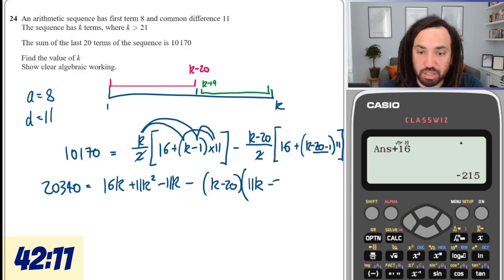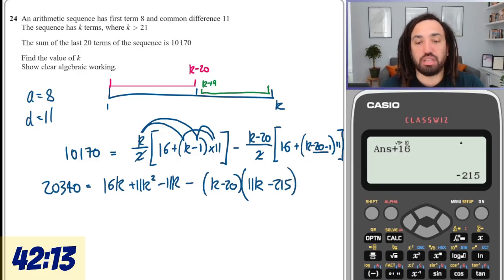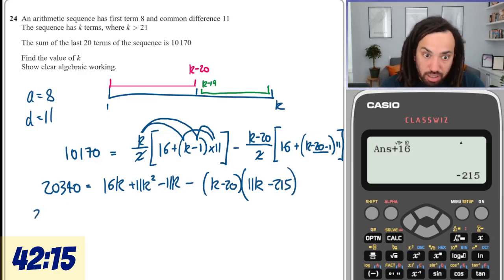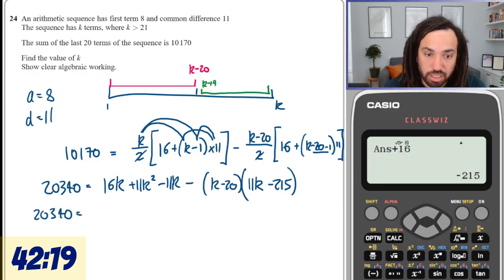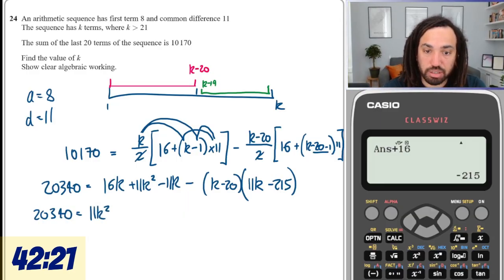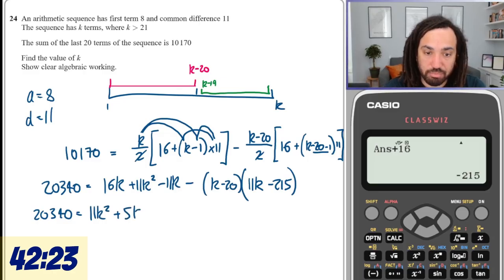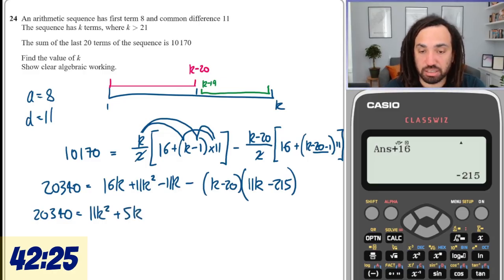And we get this minus that. Oh my gosh, what a question. I really hope this is right. Okay, so then plus 5k, because that will cancel.